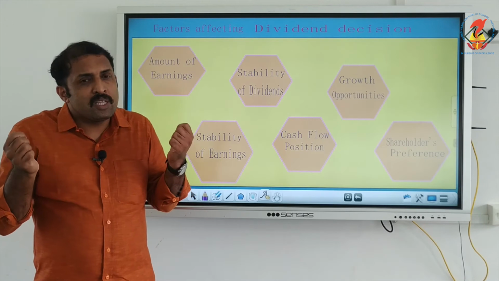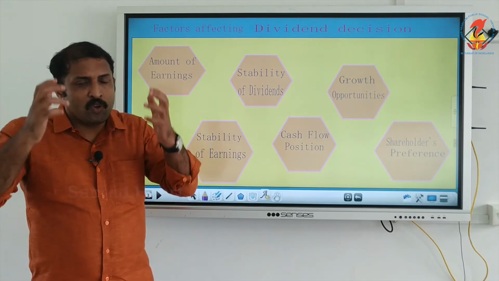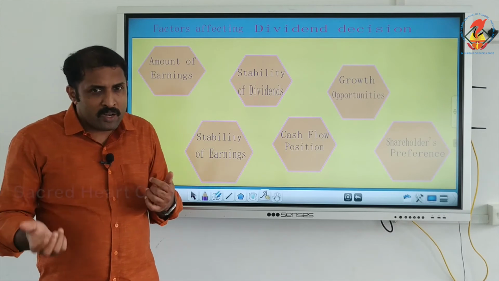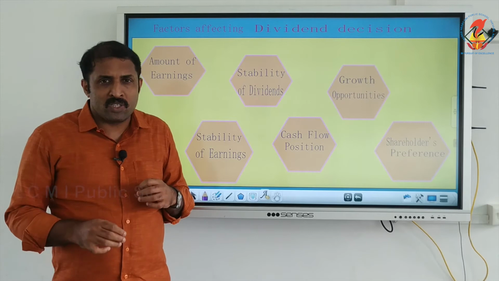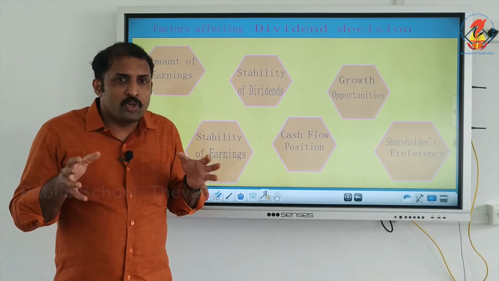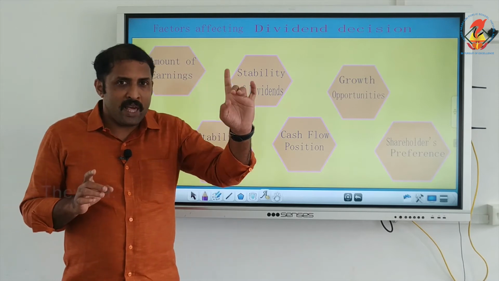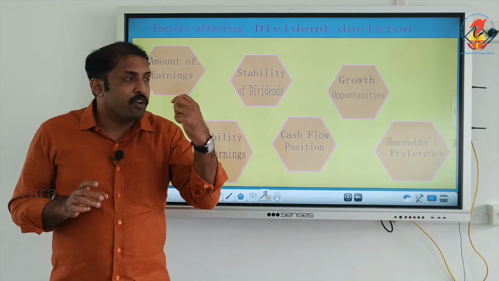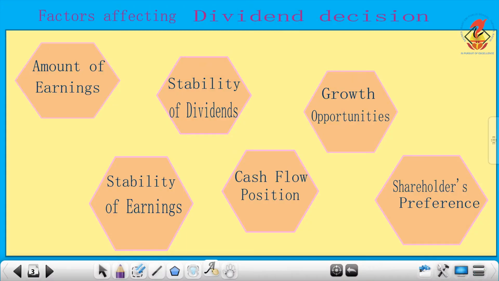For that, there is a chance that companies which have growth opportunities tend to retain more and comparatively give lower dividends. So when growth opportunities are there, there is a tendency that dividend will be less because more will be retained. Again, shareholders' preference has to be considered.